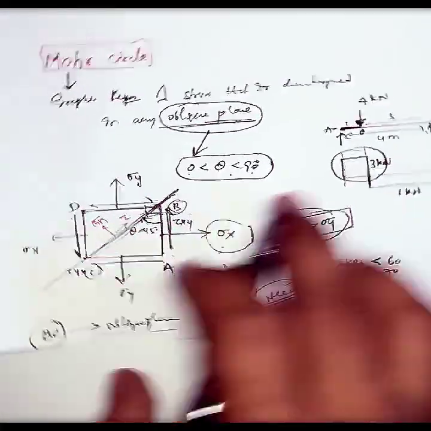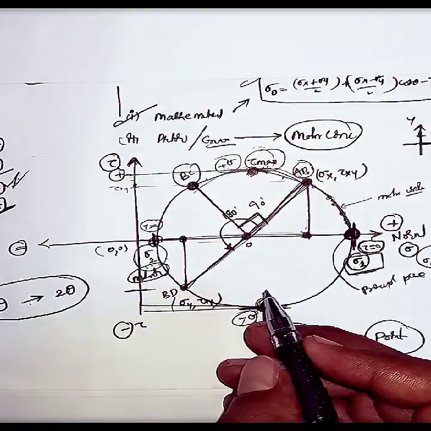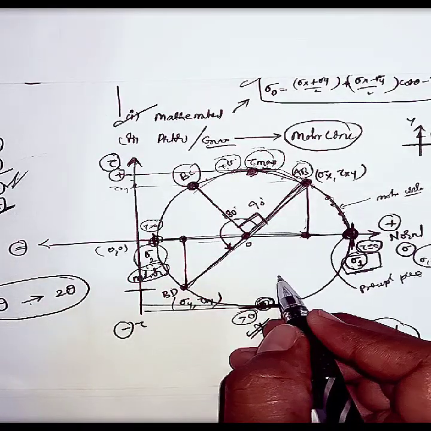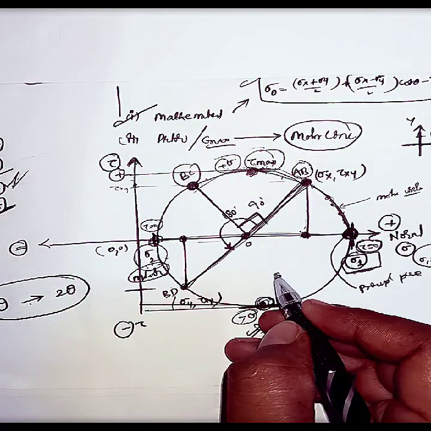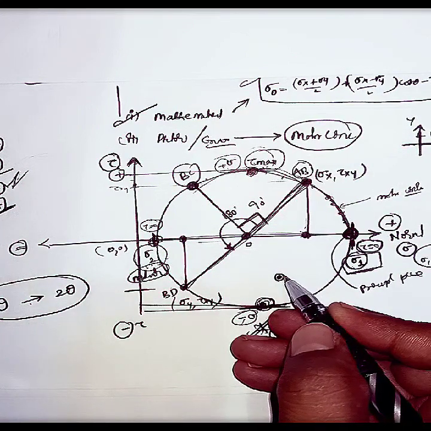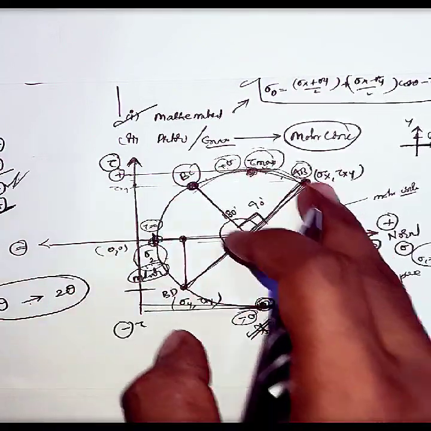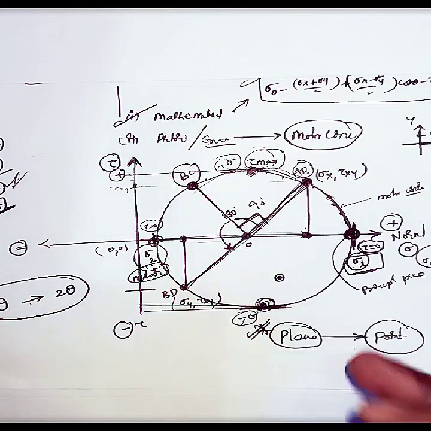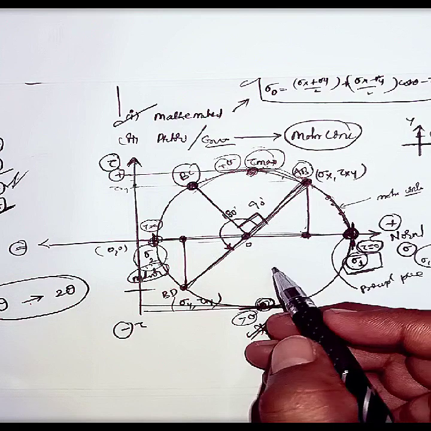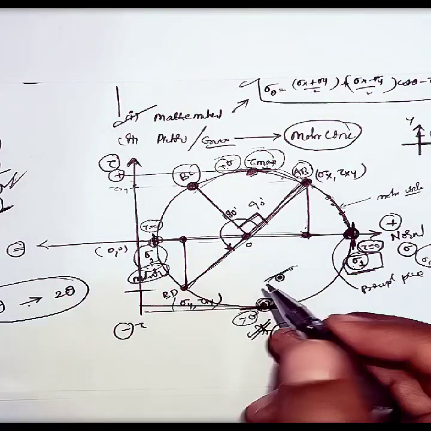Yes or no? And if you see here, this is an oblique plane, and on this Mohr circle, each and every point represents oblique planes. Here, if I ask you one question, what does a point inside the Mohr circle represent? Listen carefully. It represents nothing, because each and every plane is represented on the circumference of the Mohr circle. What is the need of this inside point? It will represent nothing. Sometimes some interviewers also ask this question.